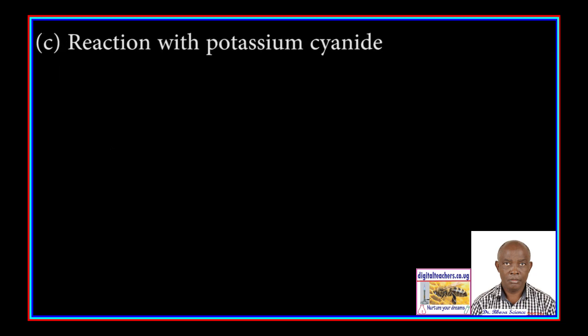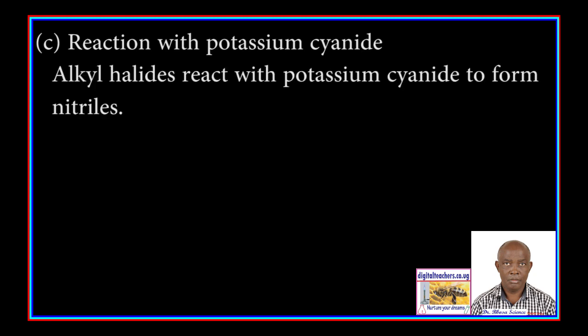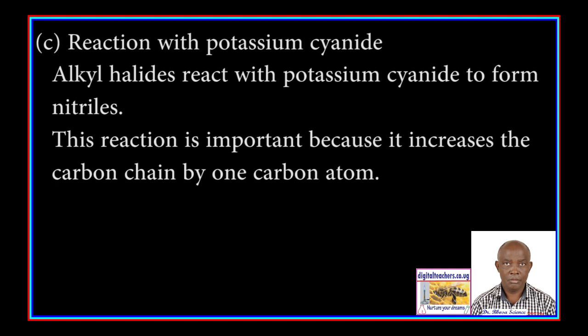Reaction with potassium cyanide. Alkyl halides react with potassium cyanide to form nitriles. The reaction is important because it increases the carbon chain by one carbon atom.